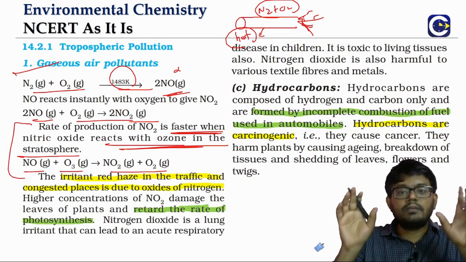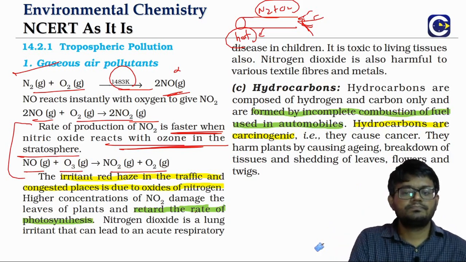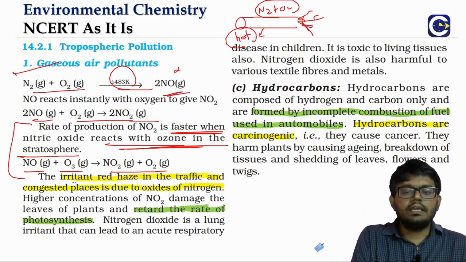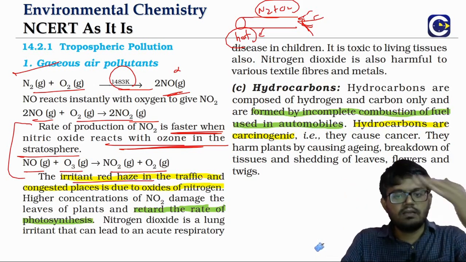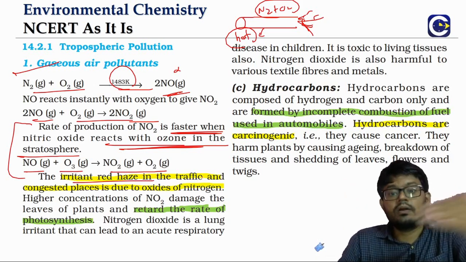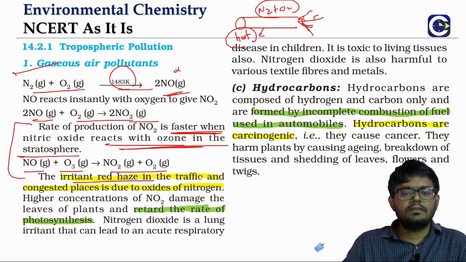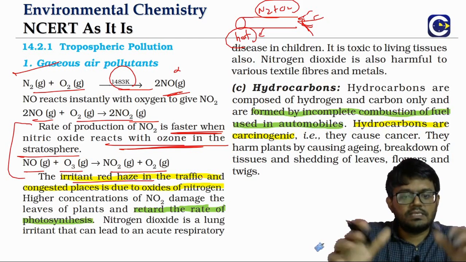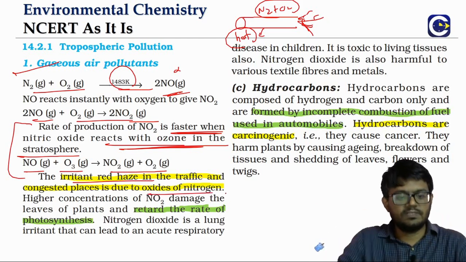So what are the attributes? Remember I said this is a possible area for questions. The attributes: the irritant red haze that you see in traffic. Sometimes, near a traffic signal, from a long distance you will see that red haze, or in congested places with vehicles. All this is because of the oxides of nitrogen.